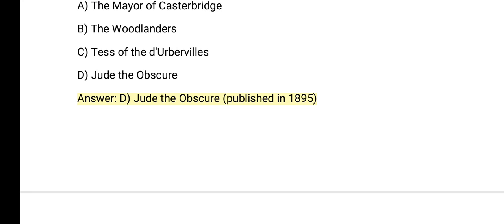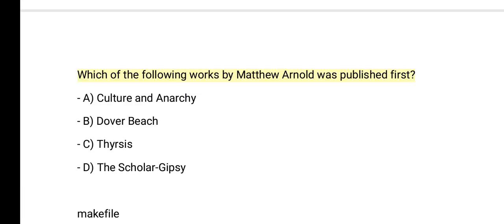Which of the following works by Matthew Arnold was published first? A. Culture and Anarchy. B. Dover Beach. C. Thyrsis. D. The Scholar Gypsy.